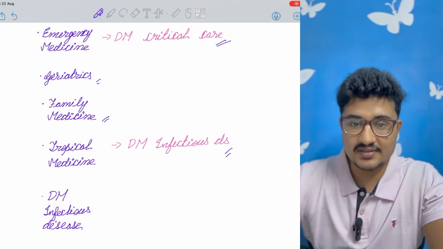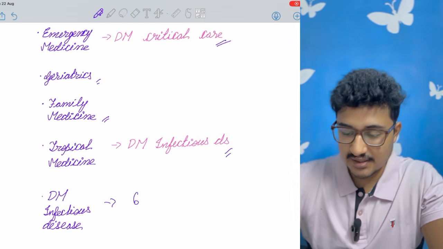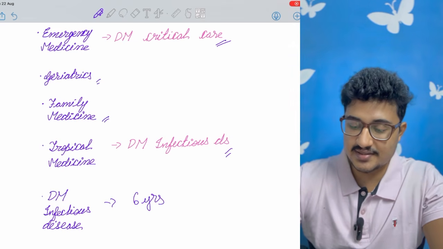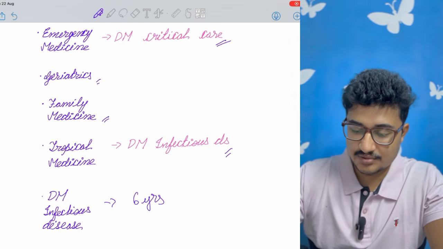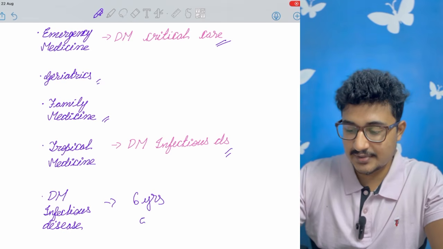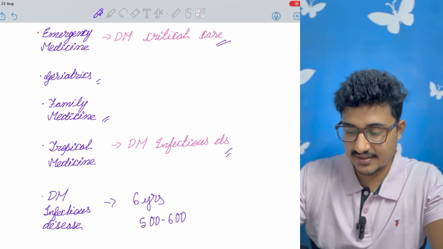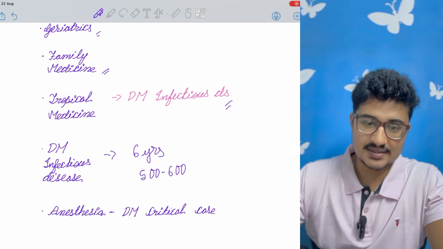And some have integrated courses like AIIMS Delhi and other institutes, an integrated DM infectious disease of 6 years. So if you have a medicine priority, you can go for it. And DM infectious disease, even in AIIMS Delhi, you can easily get in 500 to 600 rank also, sometimes in straight round.